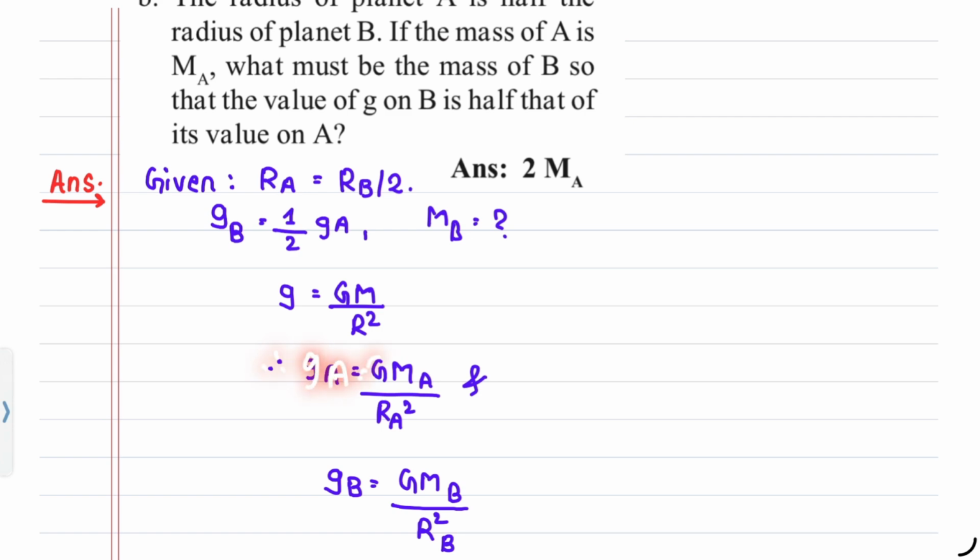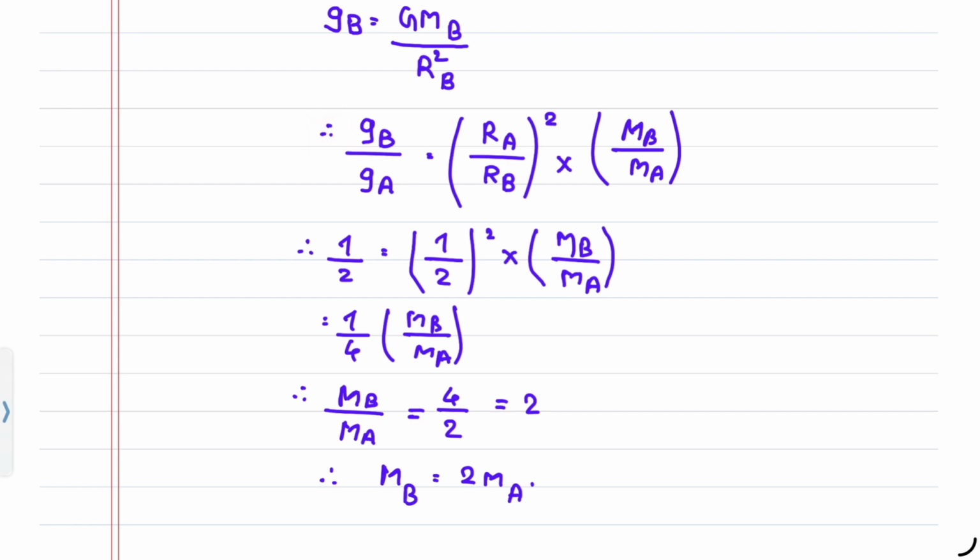Therefore, gA equals G MA upon RA squared and gB equals G MB upon RB squared. Therefore, gB upon gA equals RA squared upon RB squared into MB upon MA. Therefore, 1 upon 2 equals 1 upon 2 squared into MB upon MA. 1 upon 4 in bracket MB upon MA. MB upon MA equals 4 upon 2. 2 1s are 2, 2 2s are 4, equals 2. Therefore, MB equals 2 MA.